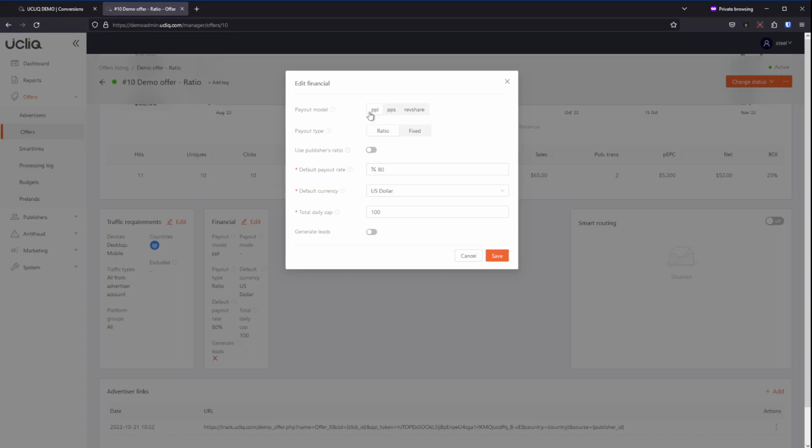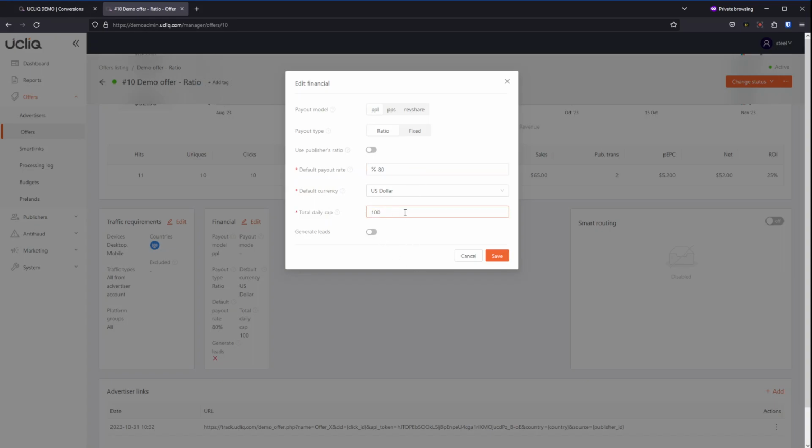So advertiser said this offer is declared as a PPL offer, and we have configured payout type as ratio instead of using publisher ratio, which may be different for different publishers, configured in publisher section. We have a fixed payout ratio 80%. It's a default payout ratio. You can set a custom ratio, again available as additional functionality, but let's review 80% ratio here.